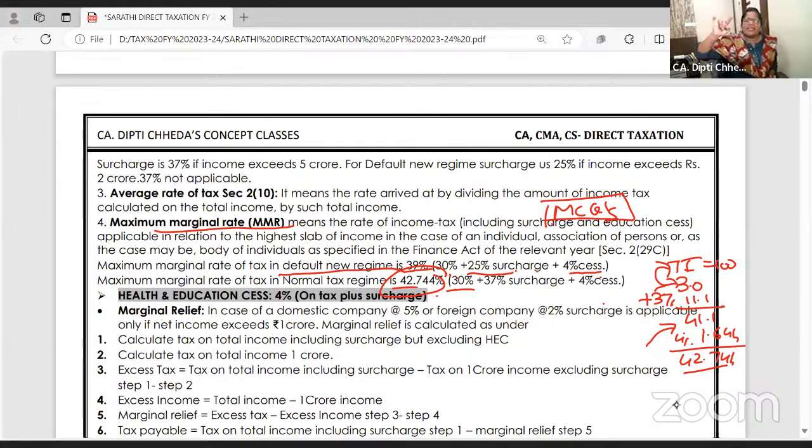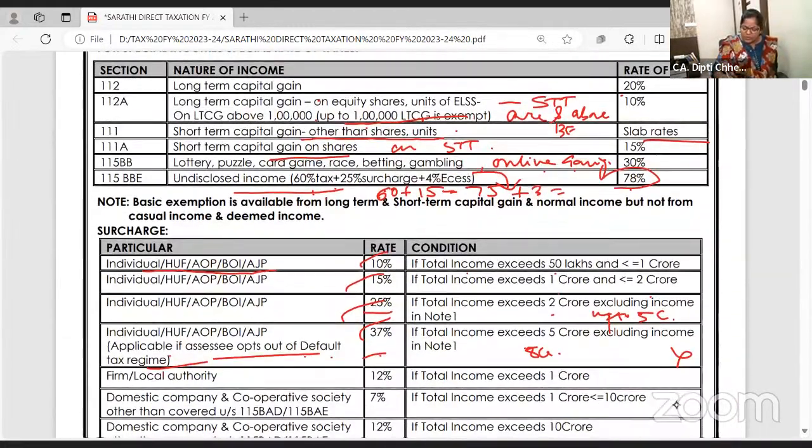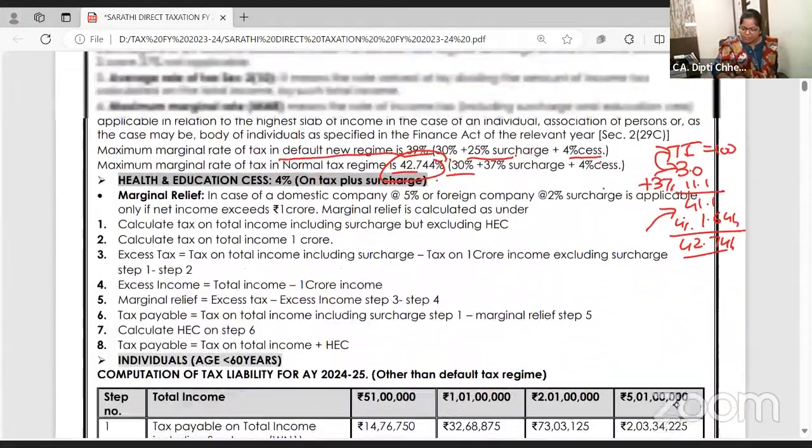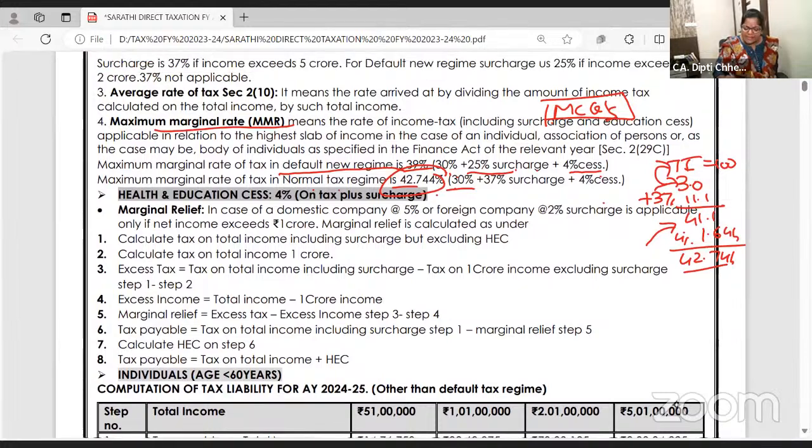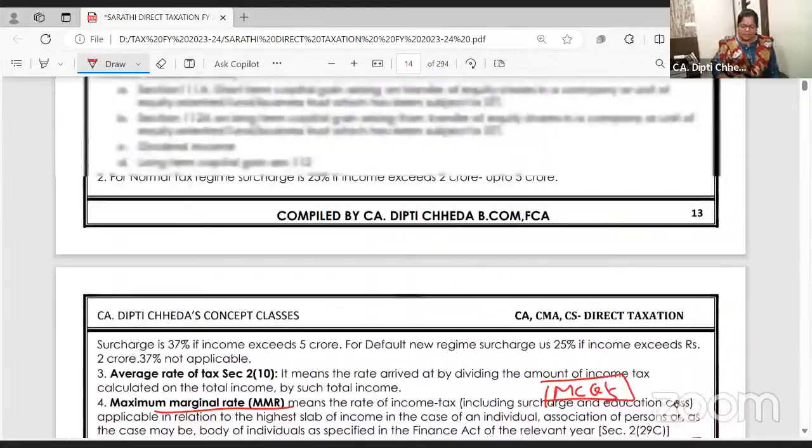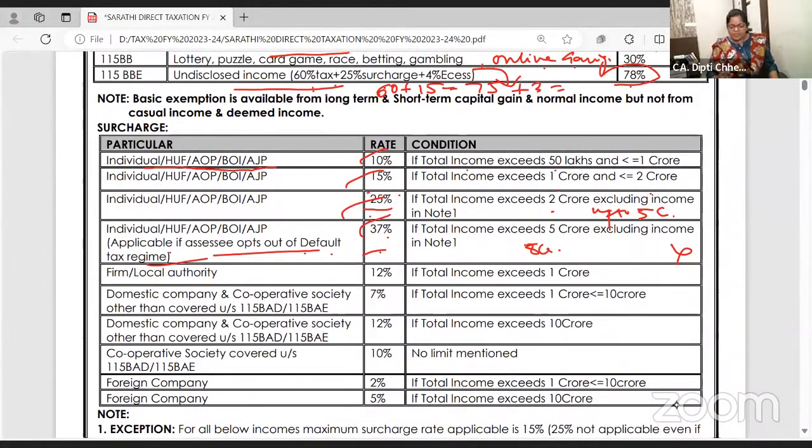You remember, highest rate of tax is 30%. फिर उसके ऊपर highest rate of surcharge. Surcharge rates I have told you 10%, 15, 20%. Highest कितना है? 37. और e-cess कितना है? 4%. So you can do it in your calculator. Normal tax regime, highest rate of tax is this and this. ठीक है? चलो. So surcharge rates are clear. This is applicable if the assessee opts out of default tax regime. In default tax regime, this is the highest rate in the surcharge.